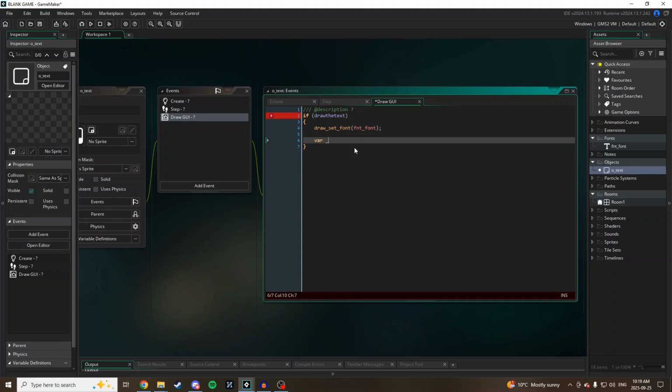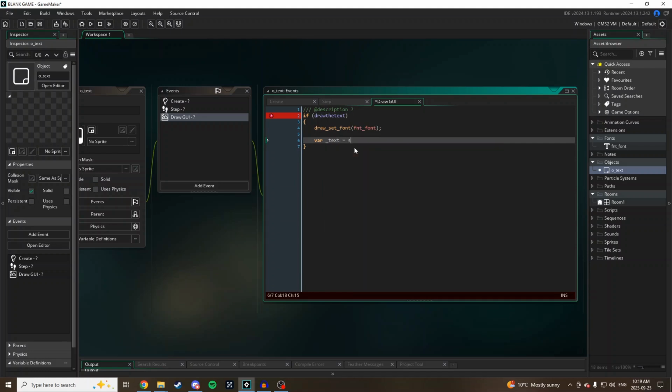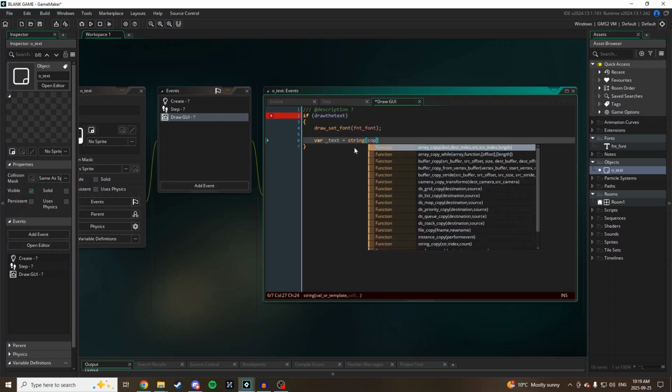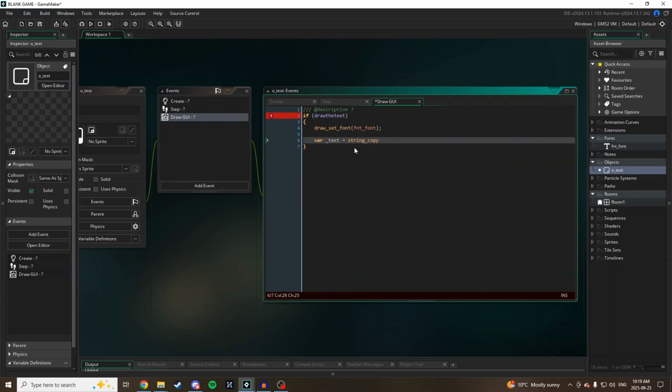I'm going to create a local variable, and I'm going to call it text, and it is going to equal string copy. The string I want to copy is text to draw, and that's actually the main reason why I've stored my string in a variable, because it's easier to punch it into a function if it's stored in a variable.